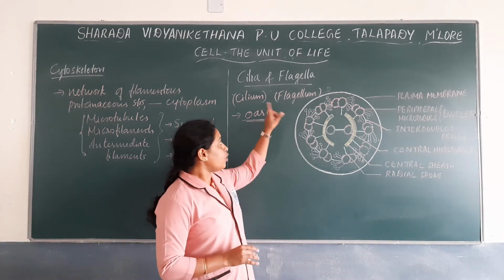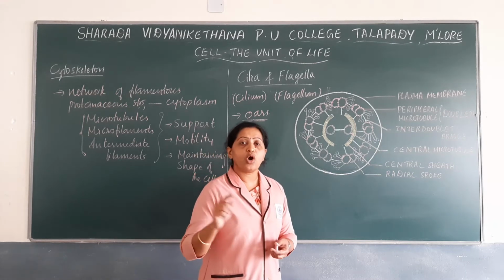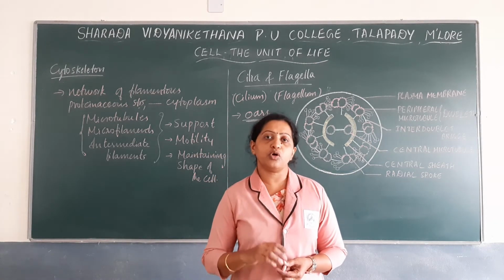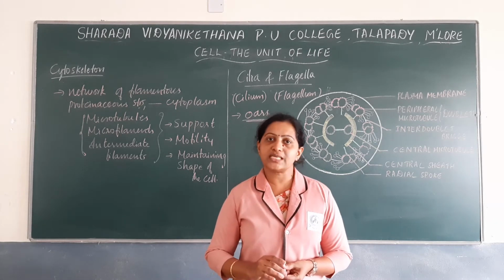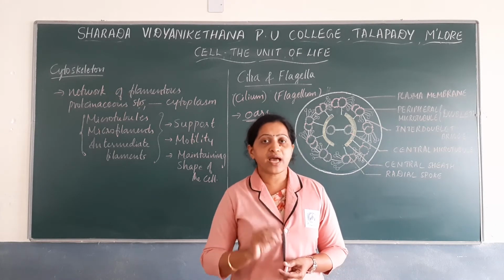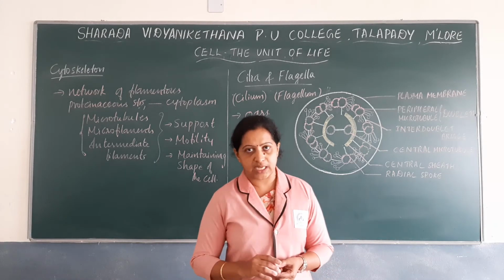So next we will see what is flagellum. Flagellum is a long outgrowth found in certain cells. They are found in both prokaryotes as well as eukaryotes, and they are responsible mainly for the movement of the cell.